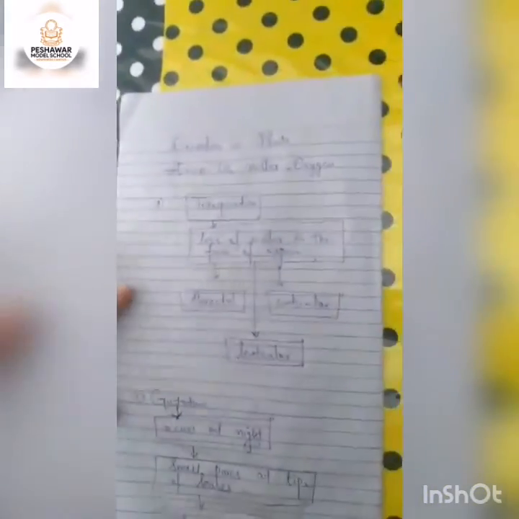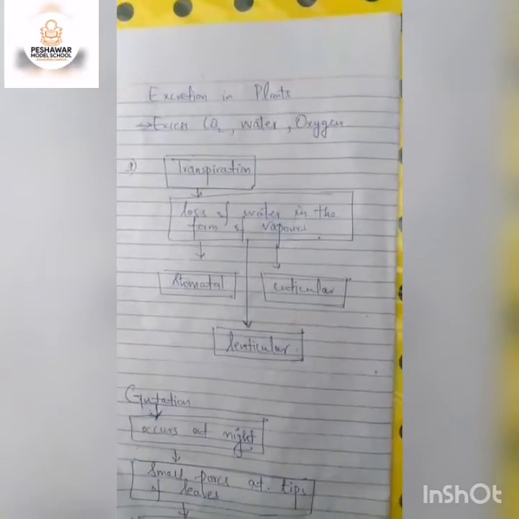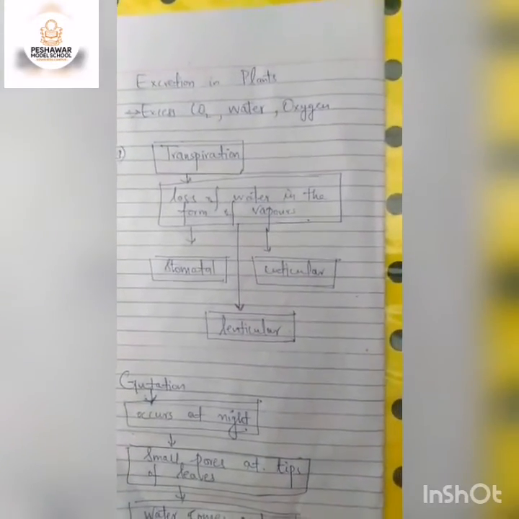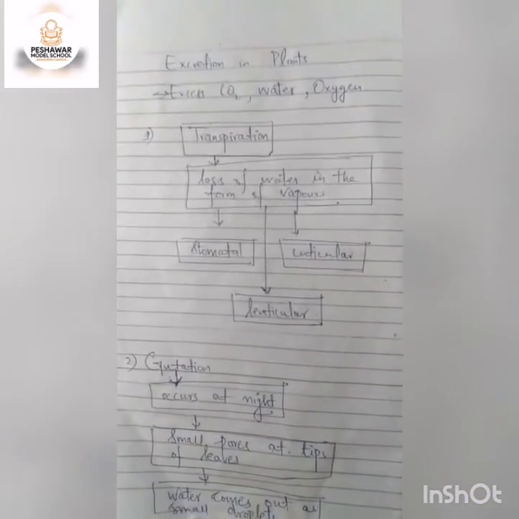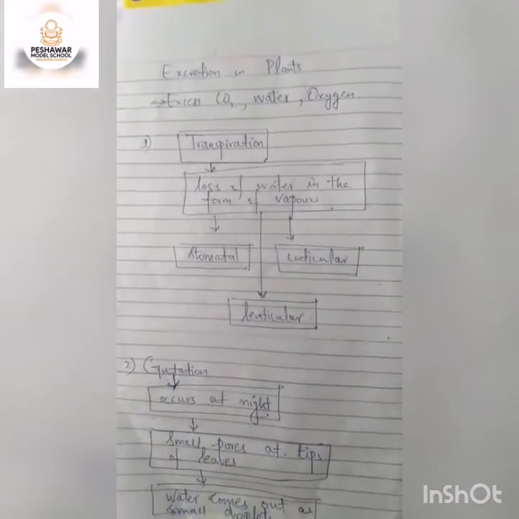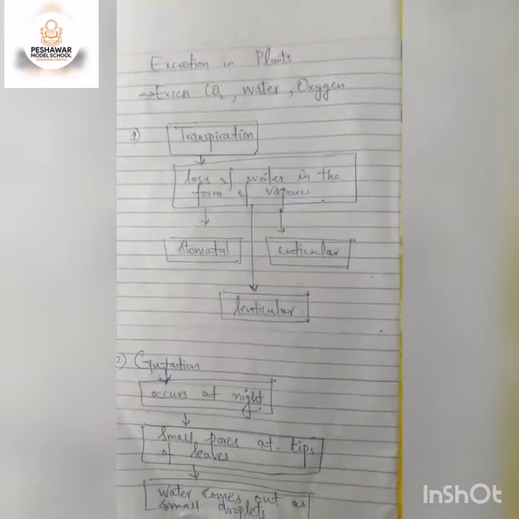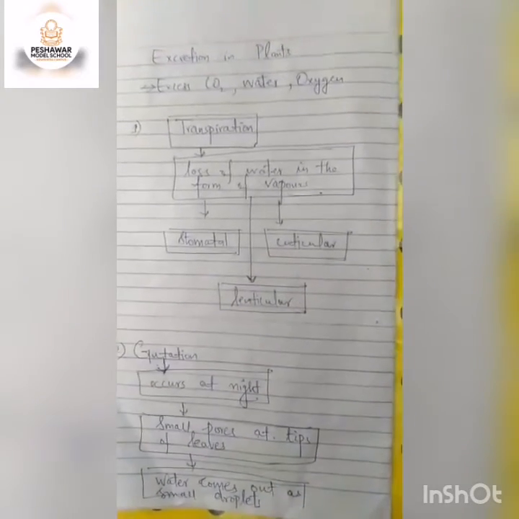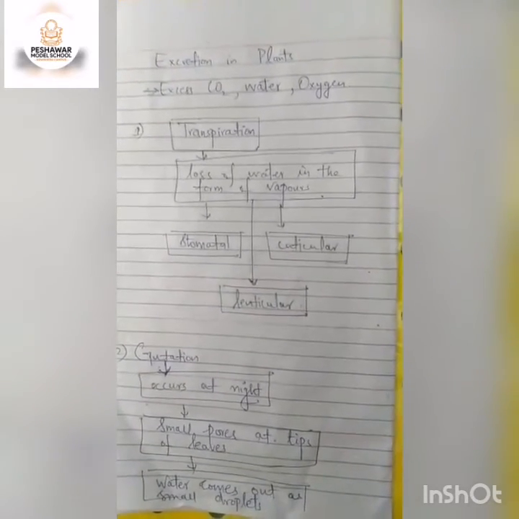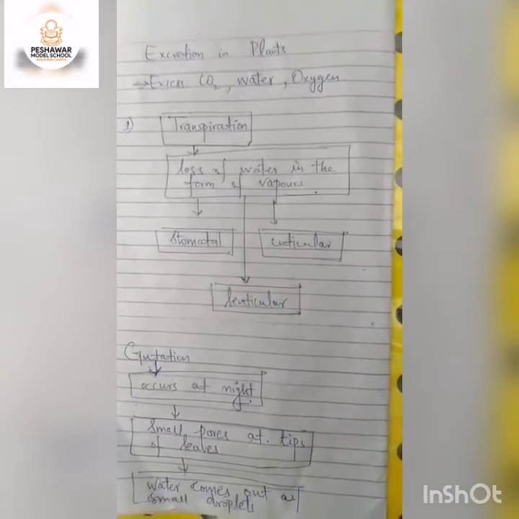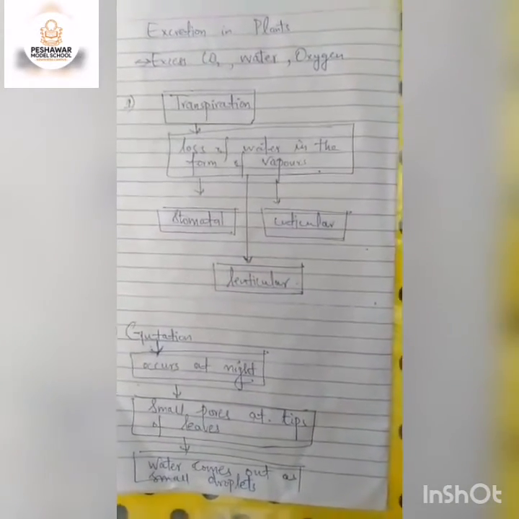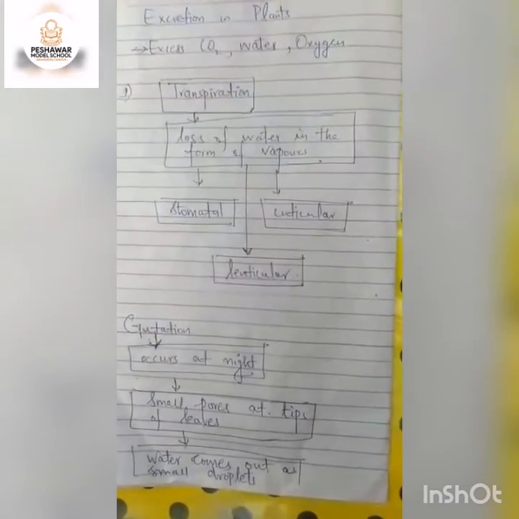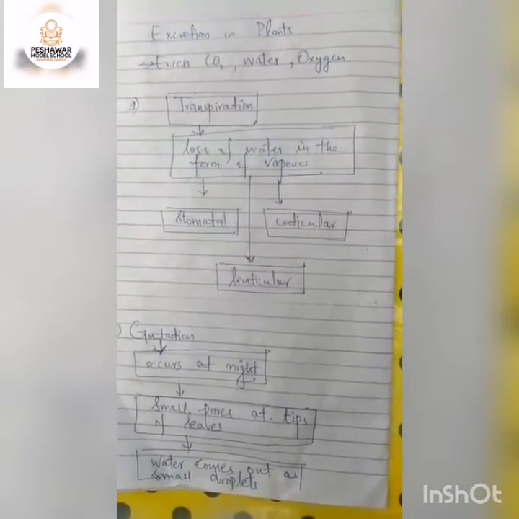Now students, the next topic is excretion in plants. Why do plants need to excrete and what are the products that plants need to excrete? They are excess carbon dioxide, water and oxygen. Now, how do plants do this? They do this by means of transpiration. What is transpiration? Transpiration is the loss of excess water in the form of vapors. When plants excrete excess water, that is transpiration.